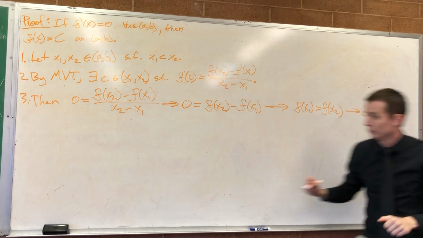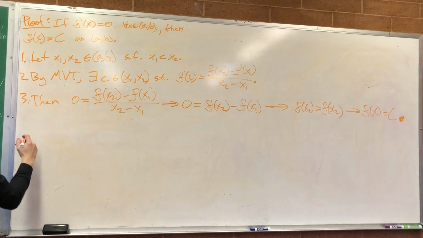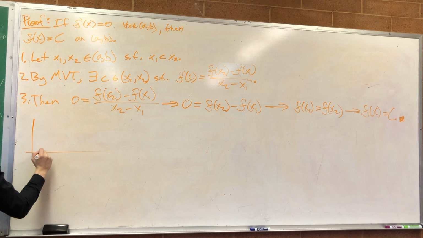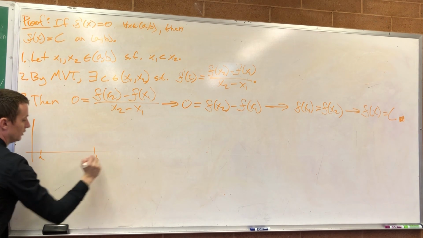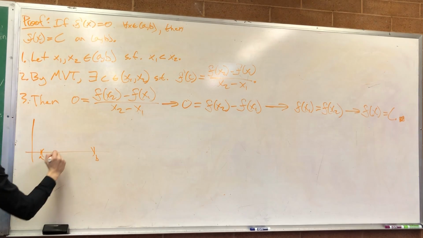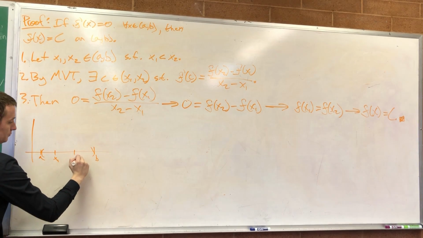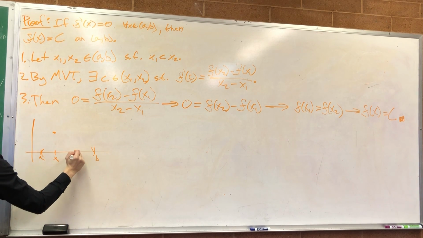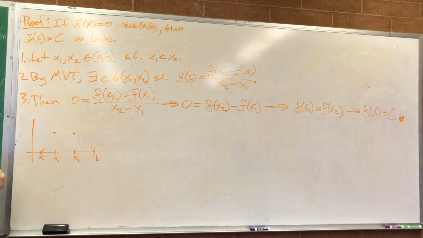Okay. So if we do a picture, we don't know anything about our function. Here's a, here's b. So our function is defined on an open interval (a, b). Pick any 2 points you want, x1 and x2. We already showed that f of x1 is equal to f of x2. But that's true for any 2 points you pick.